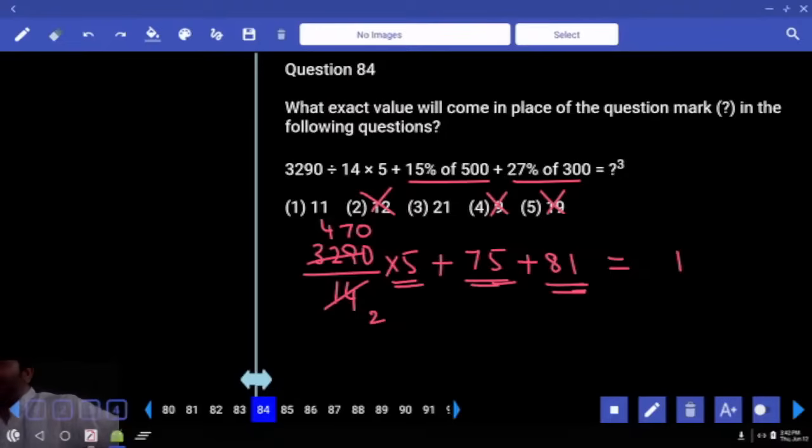Come on. If all 3 numbers are 3 multiples, sum will be 3 multiple, and obviously cube also should be 3 multiple. Correct? Left hand side 3 numbers are there. One is non 3 multiple. Other 2 are 3 multiples. So can your sum be a 3 multiple? If your sum is not 3 multiple, can your answer be a 3 multiple? 21 cannot be your answer. Eliminate. Followed?